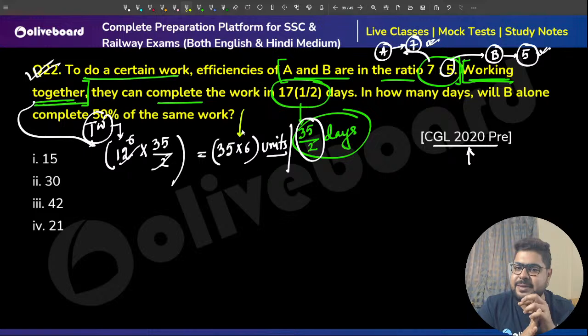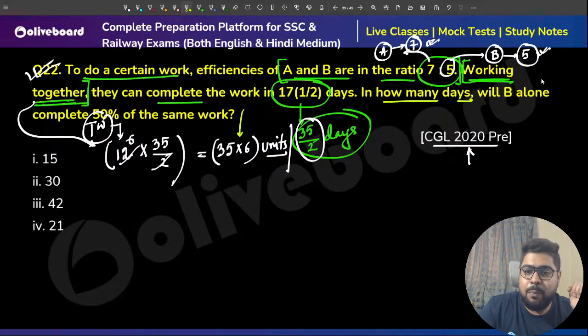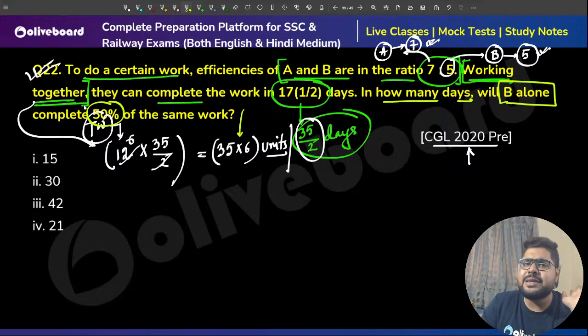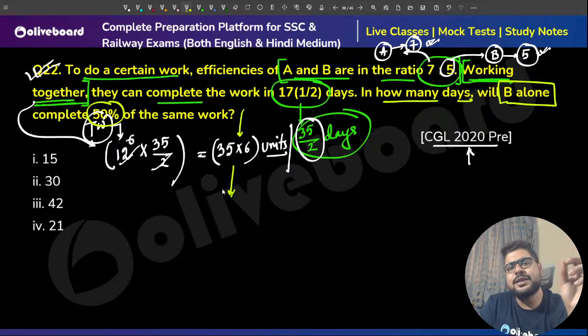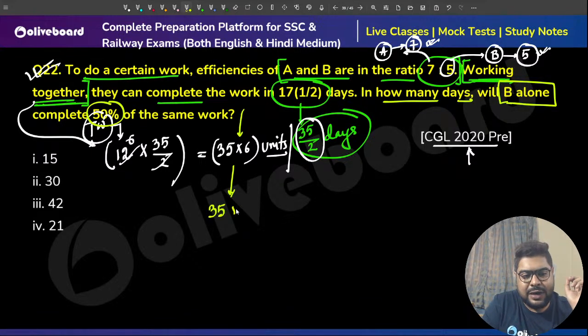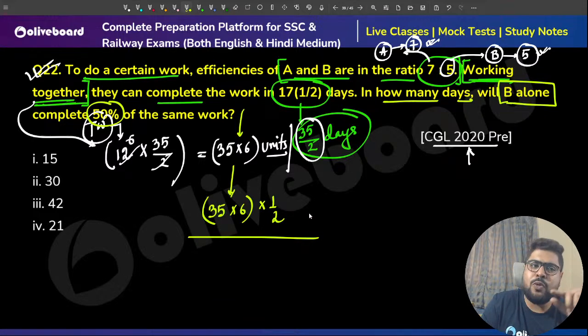Keep it like this. Now what they're saying, in how many days B alone will complete 50%. 50% means half. So that means B needs to complete how much? Sir, B needs to complete half of this total work. So number of days will be how much?